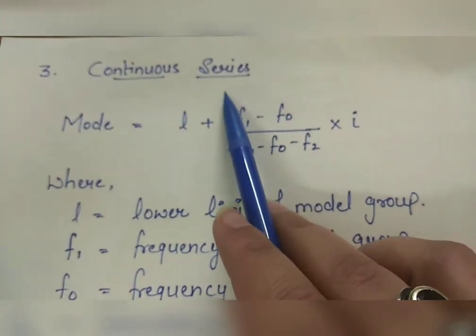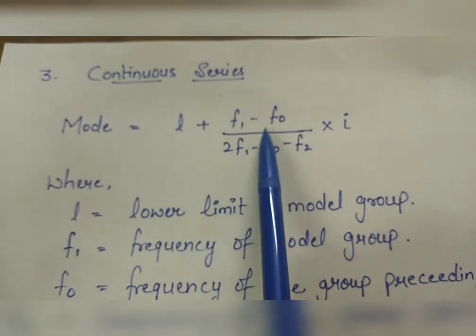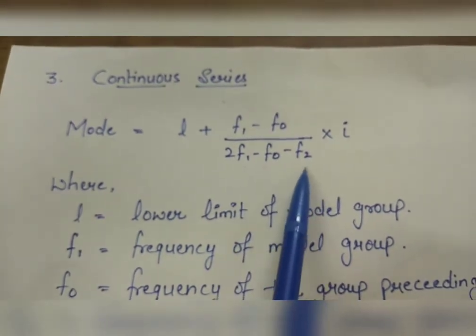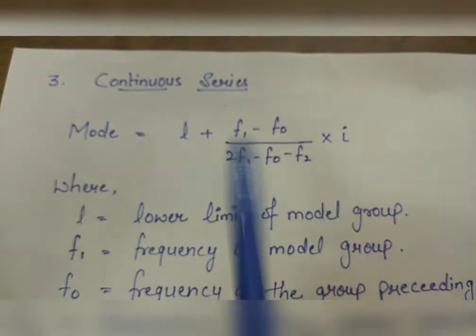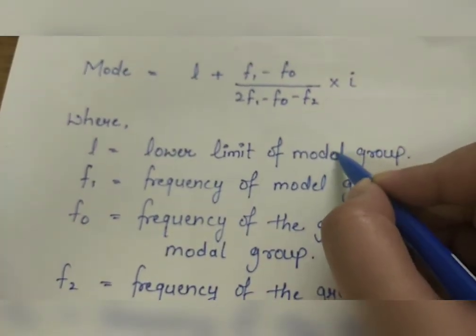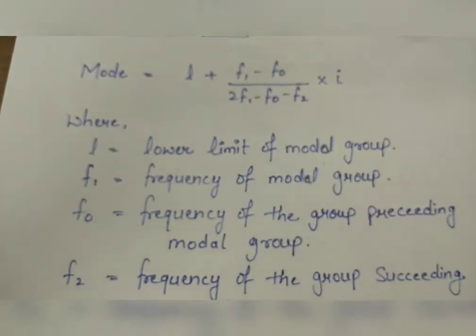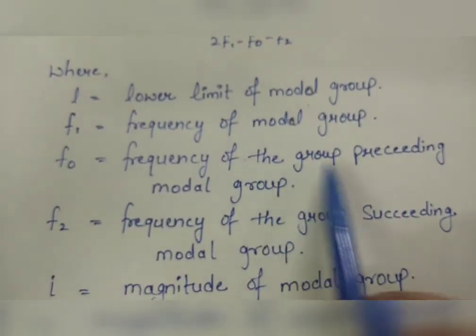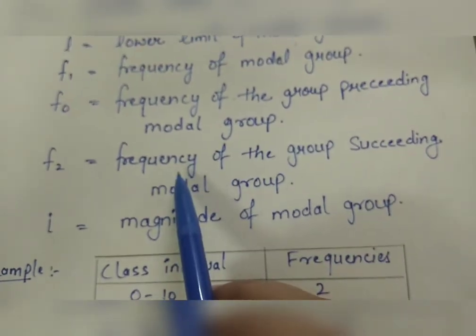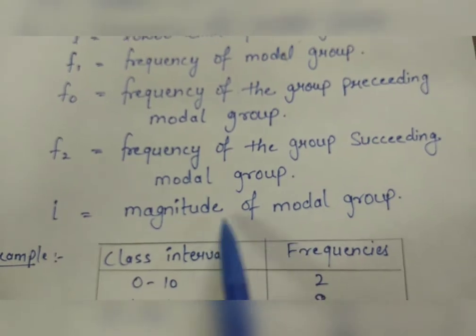Third is continuous series. The formula for calculating mode in continuous series is L plus (F1 minus F0) divided by (2F1 minus F0 minus F2) into I, where L is the lower limit of modal group, F1 is the frequency of modal group, F0 is the frequency of the group preceding the modal group, F2 is the frequency of the group succeeding the modal group, and I is the magnitude of modal group.